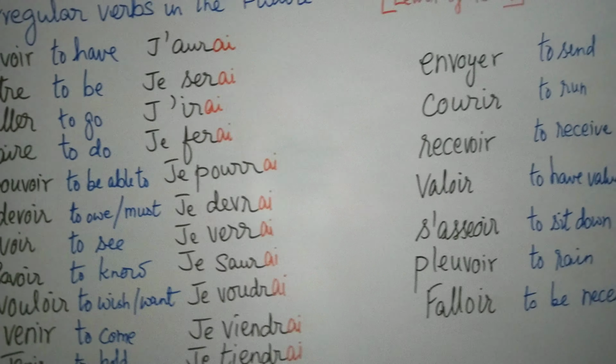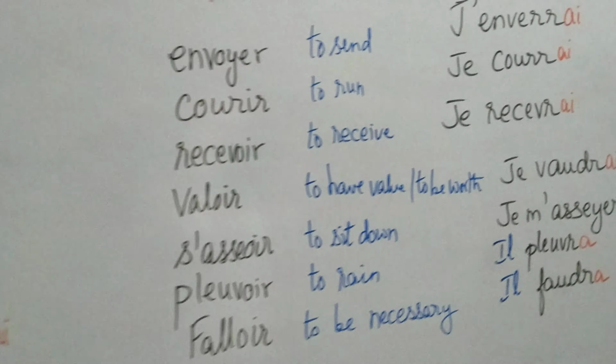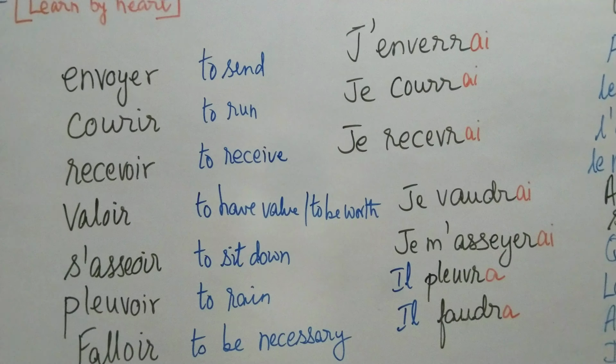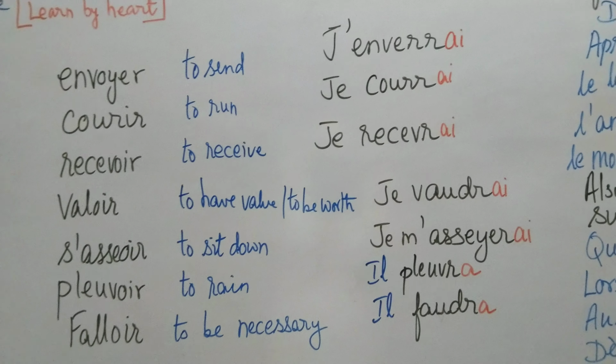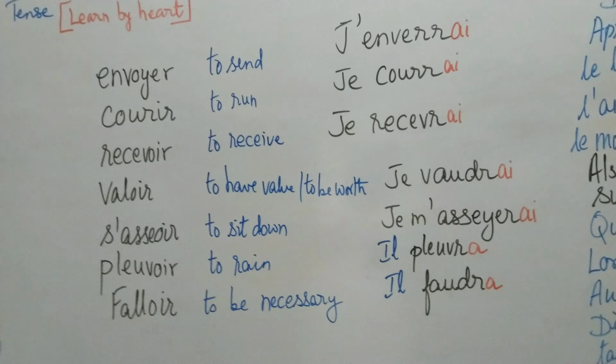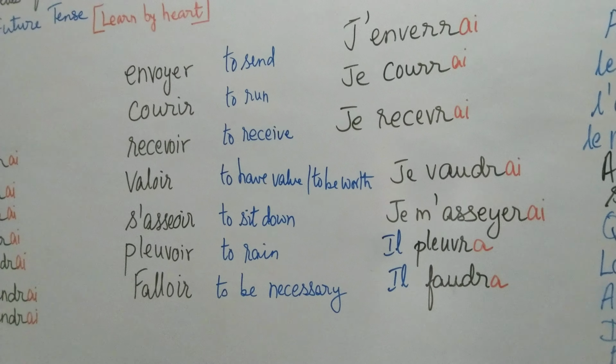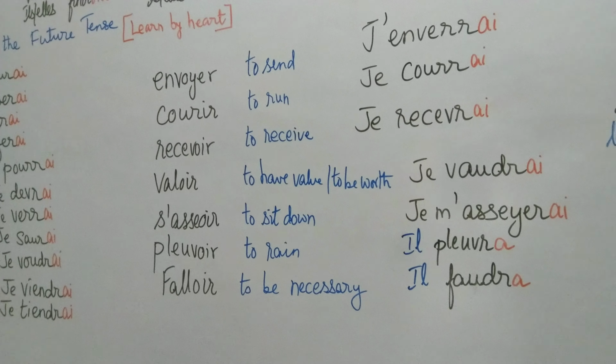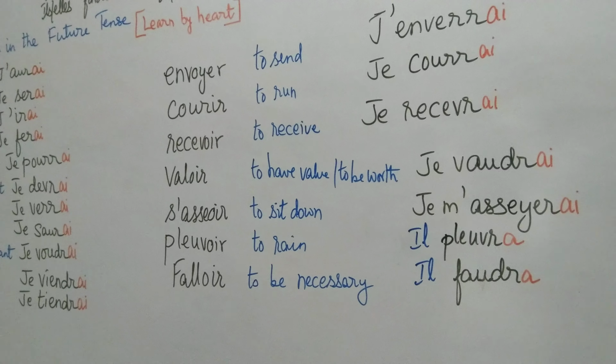Now, where the verb is conjugated with je, that is with the first person singular, it can be conjugated with all the persons. That is je, tu, il, elle, nous, vous, ils, elles. According to the person, you add the ending.